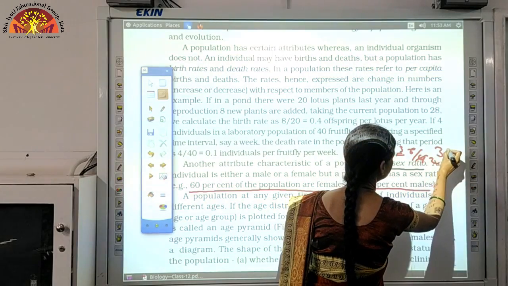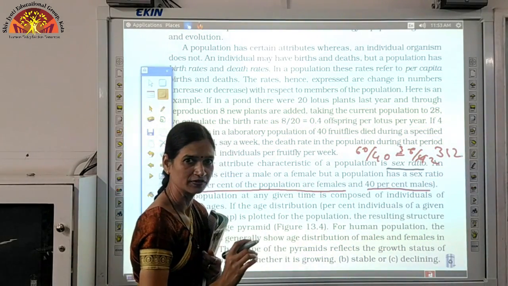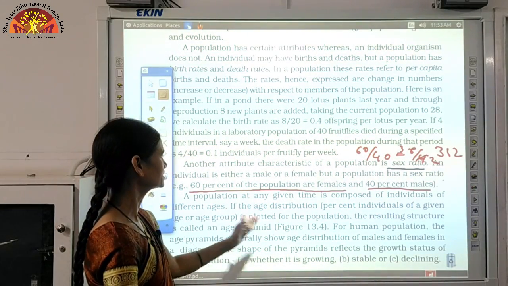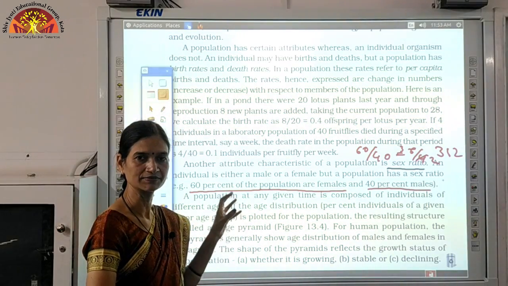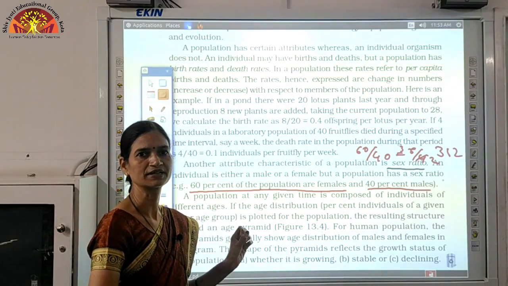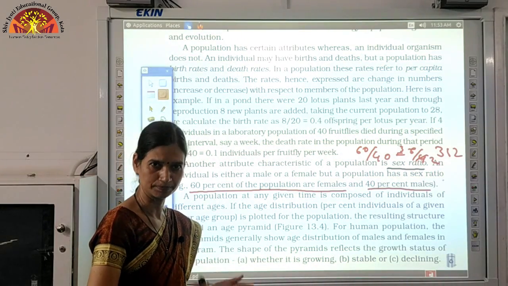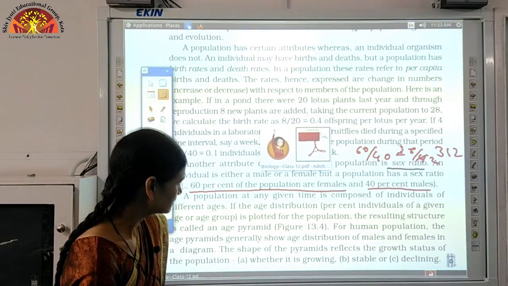So 3:2 is the ratio, that is the sex ratio, it is 3:2. So a population at a given time is composed of individuals of different ages. ठीक है, when we talk about the size of the population also, we will consider different age group persons in this attribute. So how can we do it?